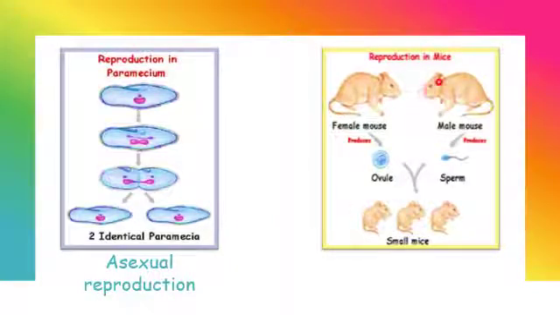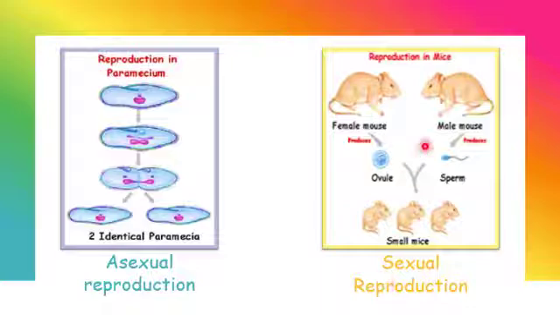While we will talk about reproduction in mice. Reproduction in mice is sexual reproduction. Why is it sexual reproduction? Because we need a female mouse and a male mouse. The mating, التزاوج, between a female mouse and a male mouse gives us two baby mice.